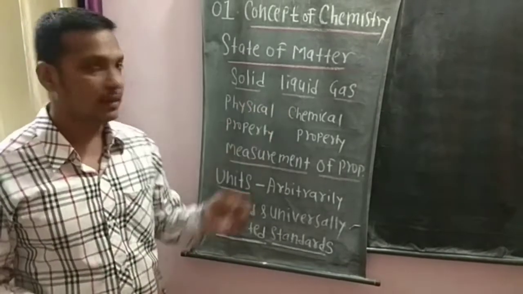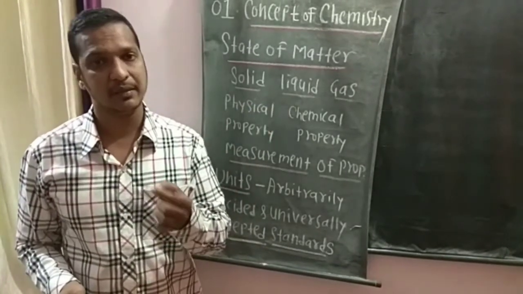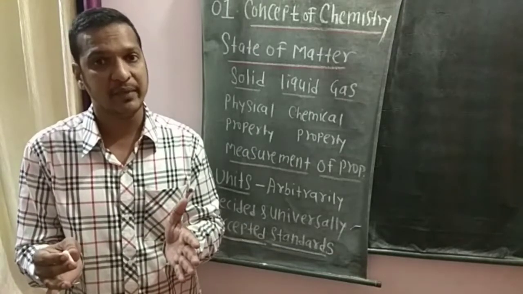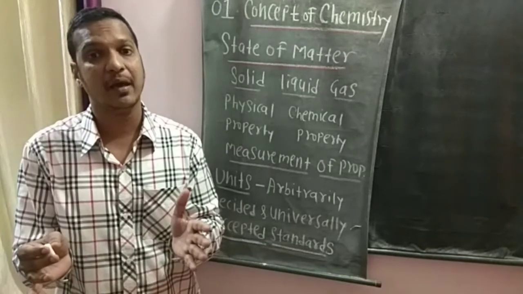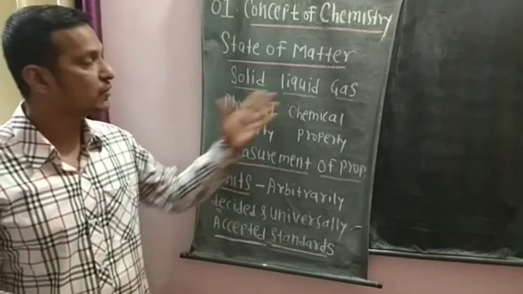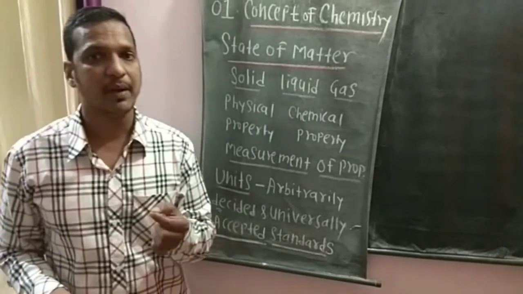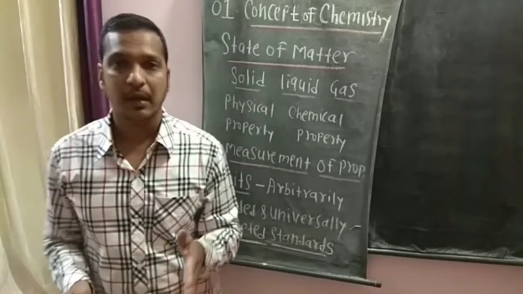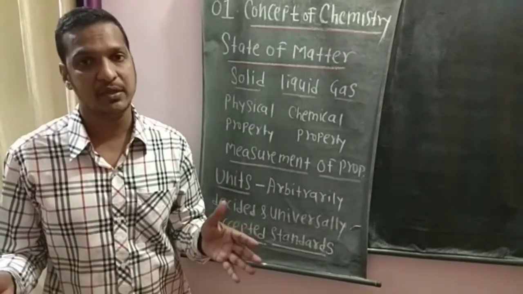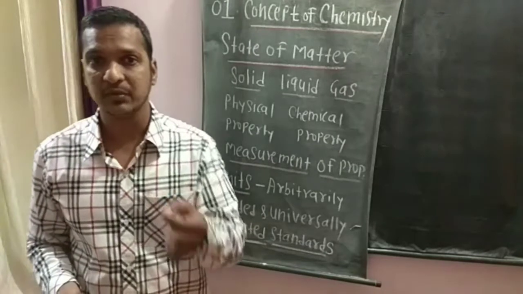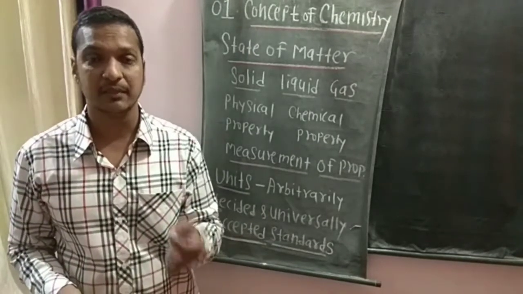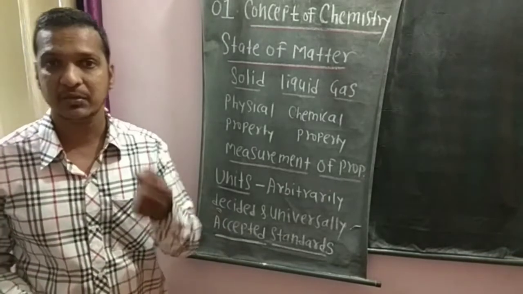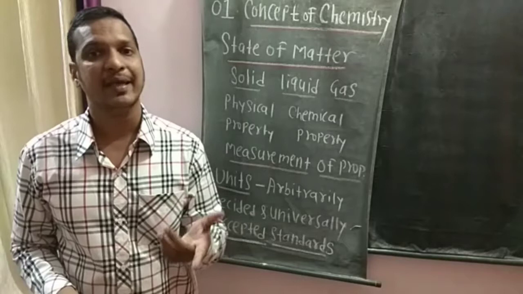In the case of a liquid, the force of attraction is weak among the particles. Why? Because the particles in a liquid are away from each other. They touch each other, but they are away from each other. That is why in a liquid, the force of attraction between the particles is less as compared to a solid. And when we talk about gas, the particles are far away from each other. That is why the force of attraction in a gaseous substance is very weak, or we can say that it is absent.